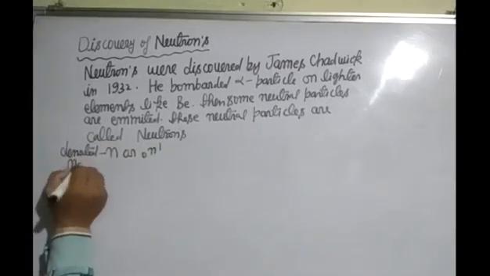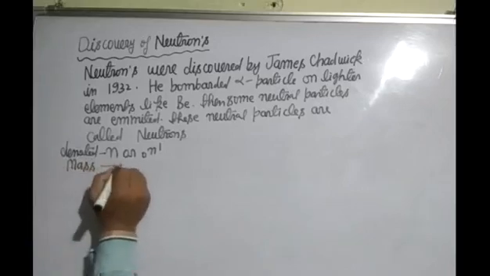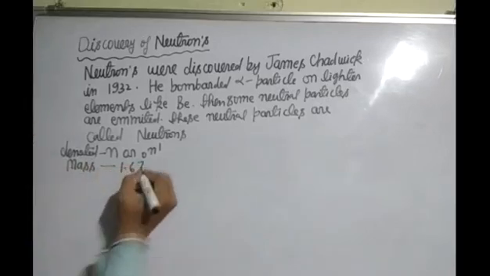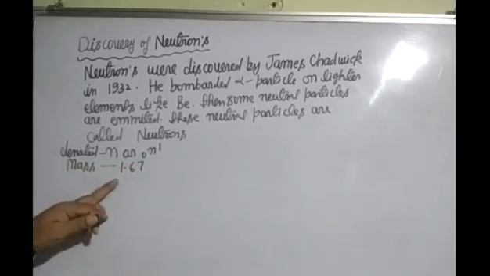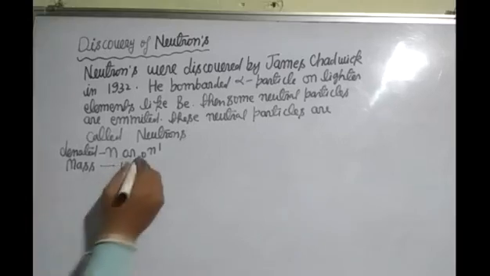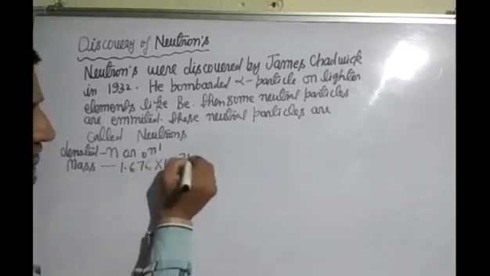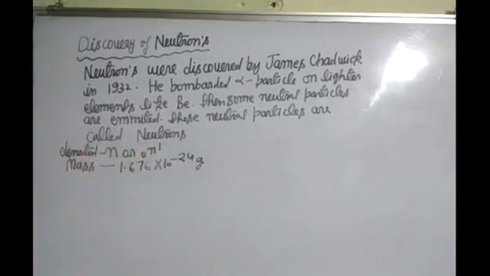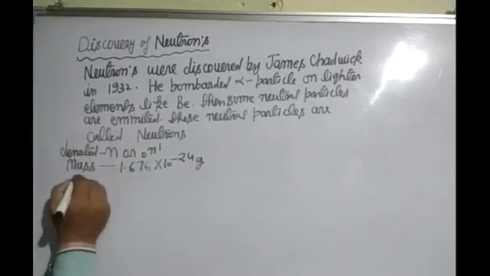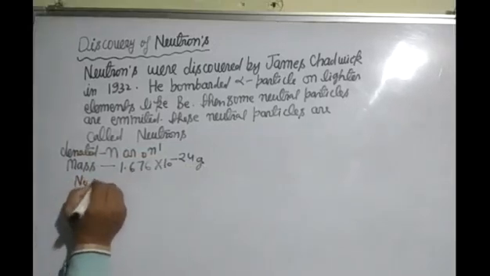Mass of neutron is 1.676 into 10 to the power minus 24 gram. Neutron is a neutral particle. It contains no charge.